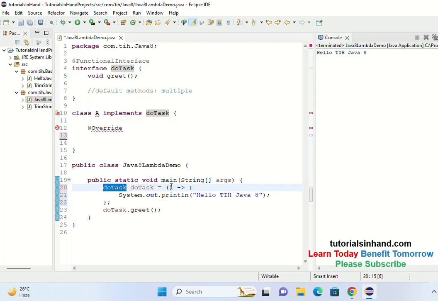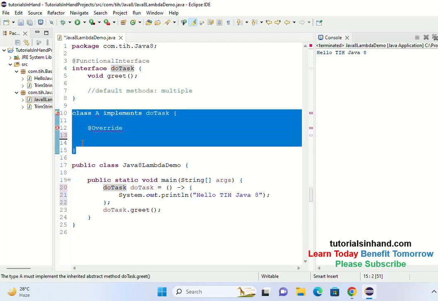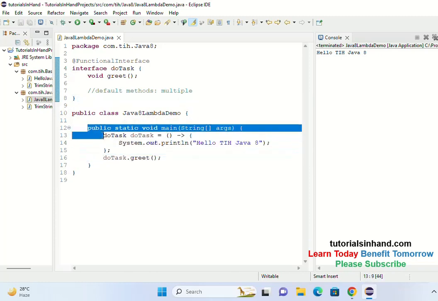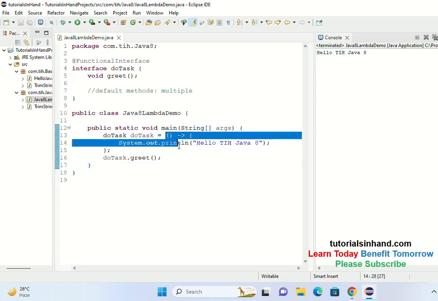So you can say that a lambda expression provides implementation to a functional interface, and this will also print the same thing, hello TIH Java 8, right? Now we don't require this class at all, and it becomes redundant and is not needed. So see, it just removed the boilerplate code. We were unnecessarily using one intermediate class just to provide implementation and do the task. Rather, now we can do it within one class itself, where the lambda expression will provide the implementation, and we could move ahead easily to achieve the same thing which we were achieving using the traditional approach.